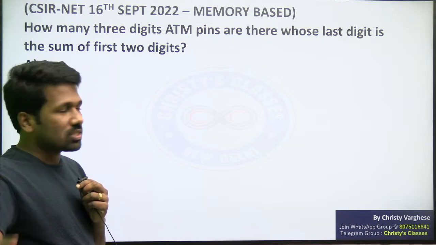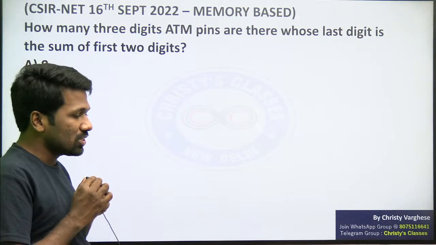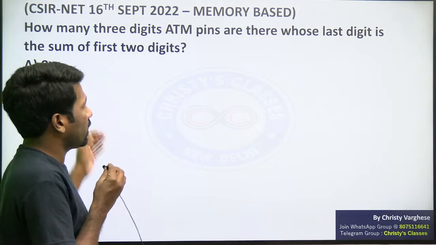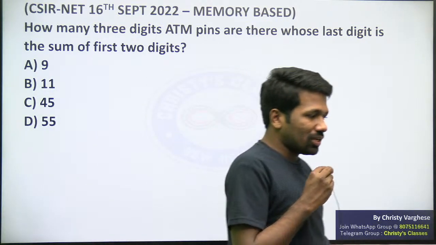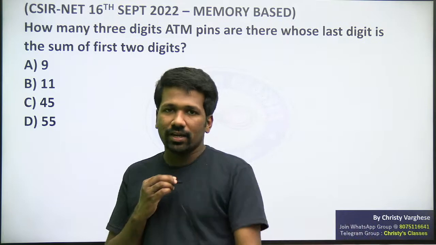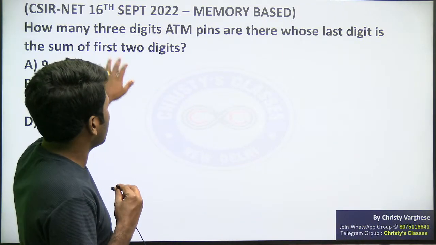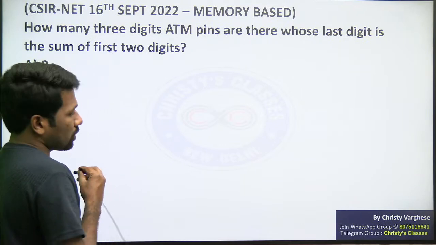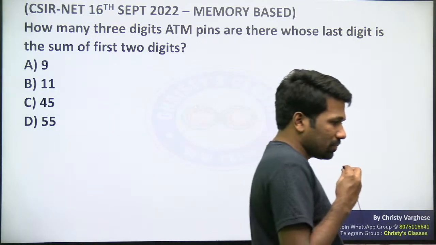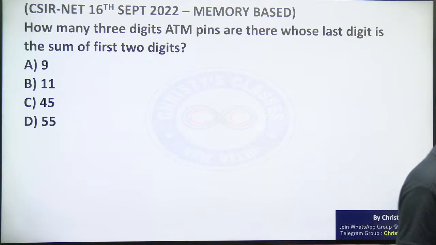Exam was on 16th September for mathematical science. That question paper analysis we are doing. When the official question paper comes, we will do one more analysis of these questions in detail. So now, as per the question sent by students, this is the question. So all of you make a try. I'll give you 1 minute to try the question. After that, I will start explaining.